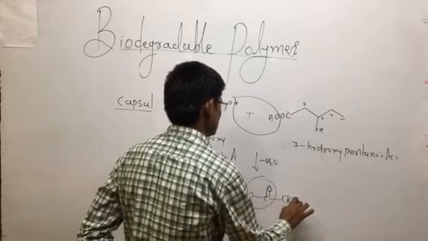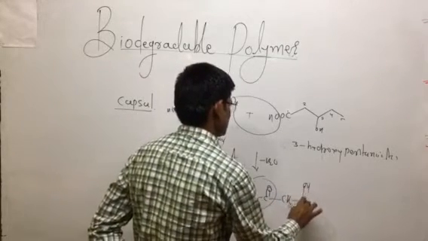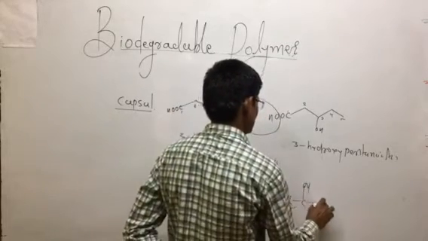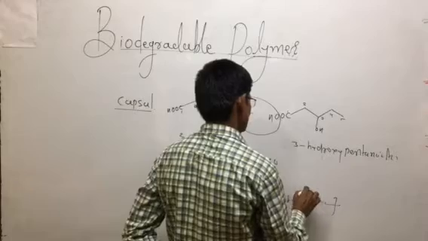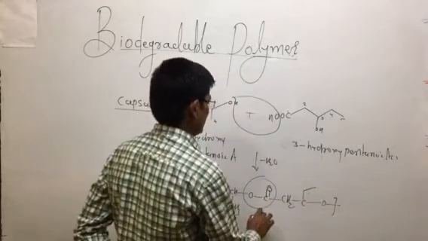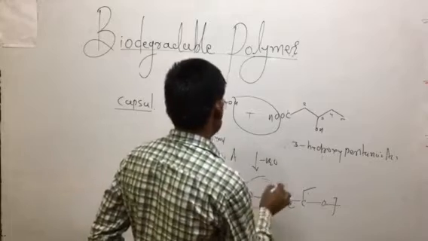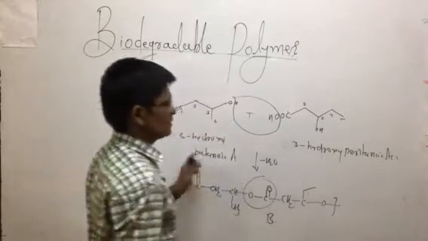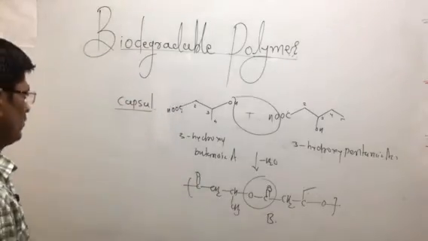Again there is CH2, and this one is the OH, a hydroxy group is here, and this is CH2, CH3. This type of compound is called polyhydroxy, and it is a biodegradable polymer, which is useful.